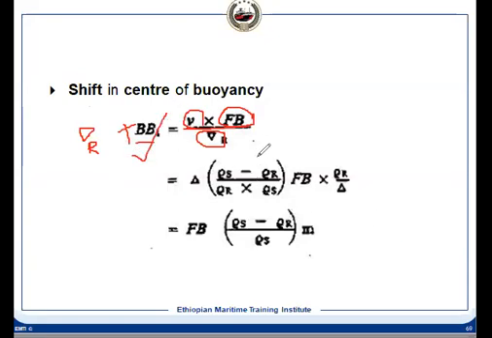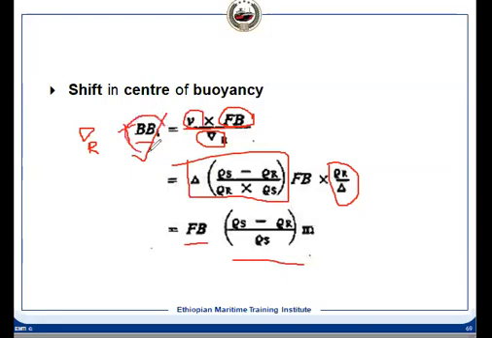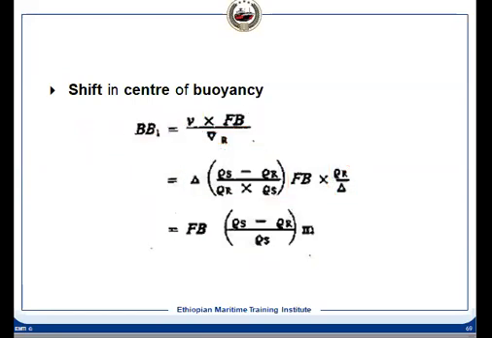Once we know B1, we can replace the value we have calculated for V, and inverse delta R we can write in terms of delta and the rho of the river water. So we get this value. This is in meters, how much B has shifted to B1. So this will be B1. By taking the moment, we can find the resultant B, the resultant buoyancy force, where it is. Longitudinally, we can find it by this formula.